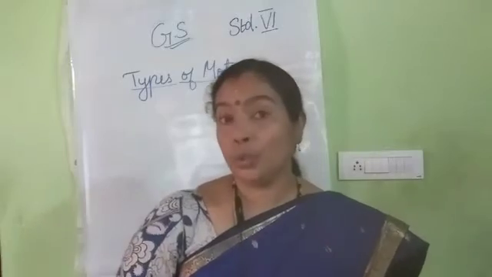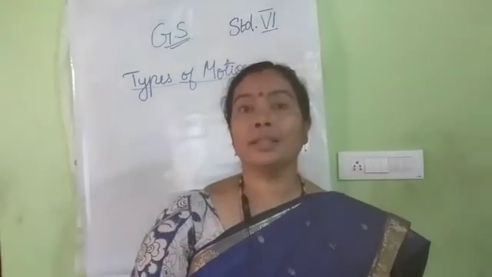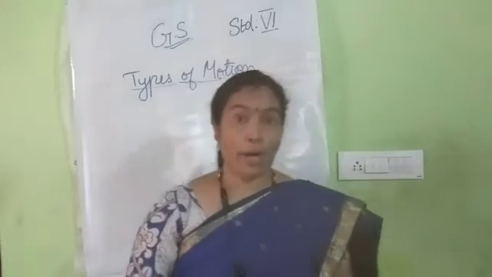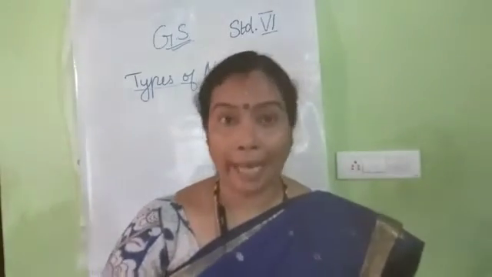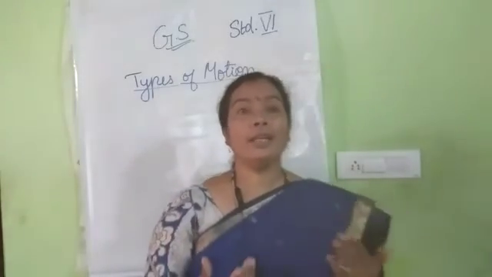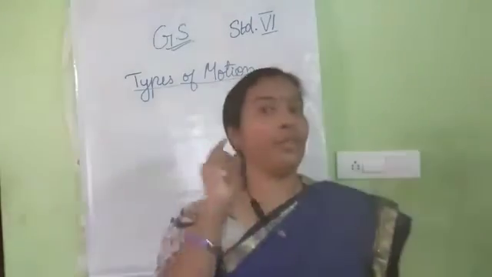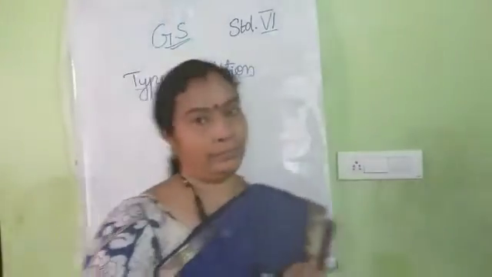So what can we do? It is also a movable one, but of another type. That is, for motion there are several kinds that we are going to study now. Types of motion.